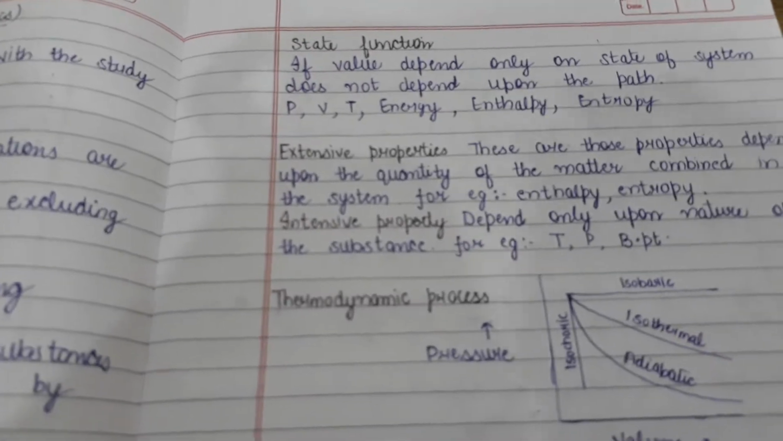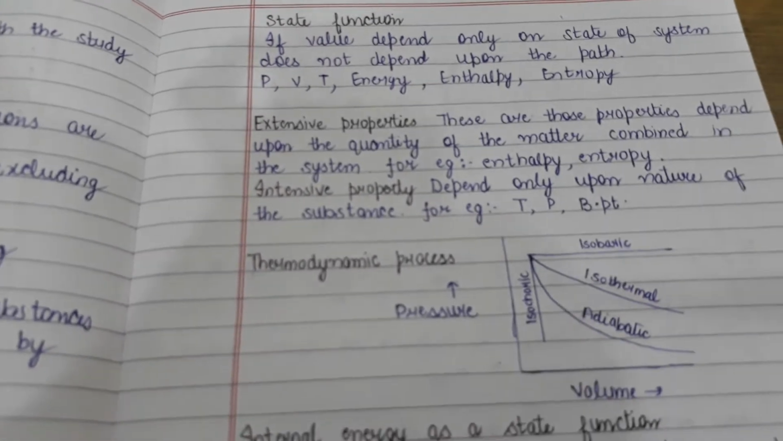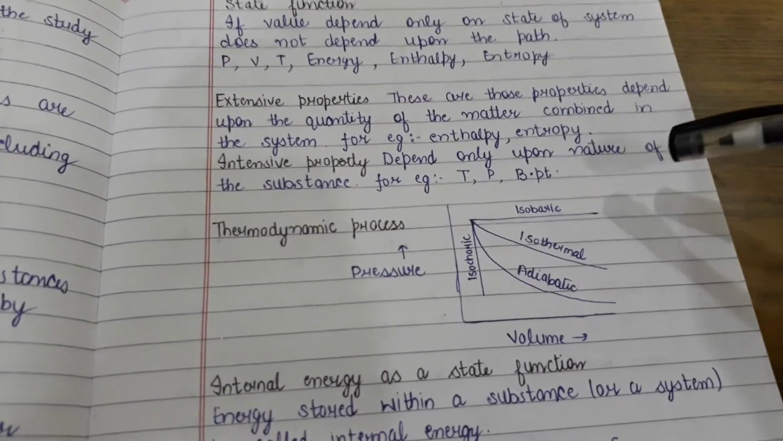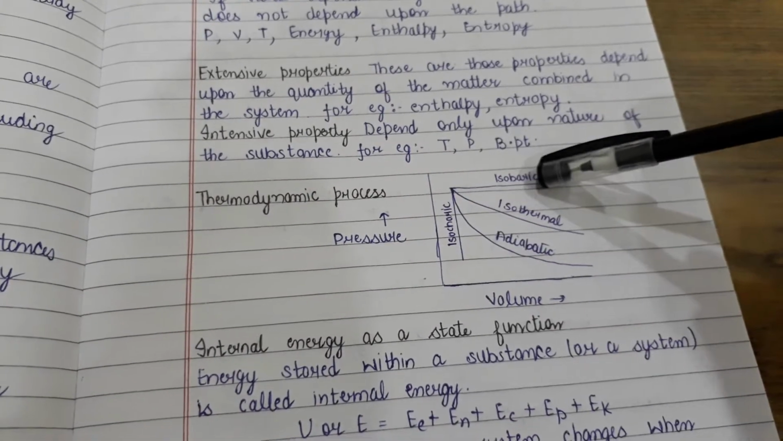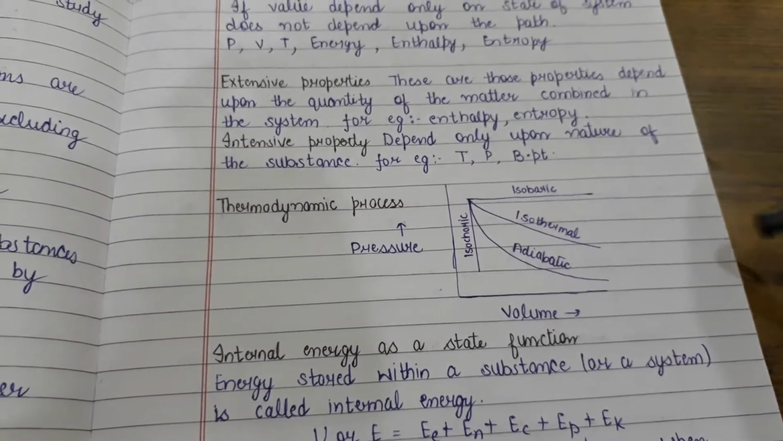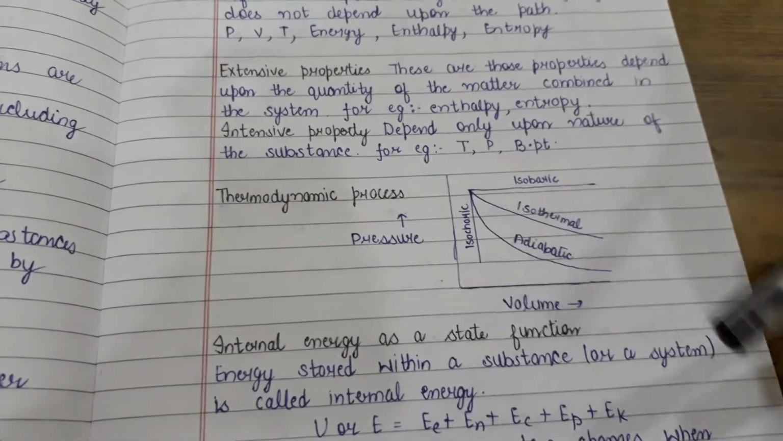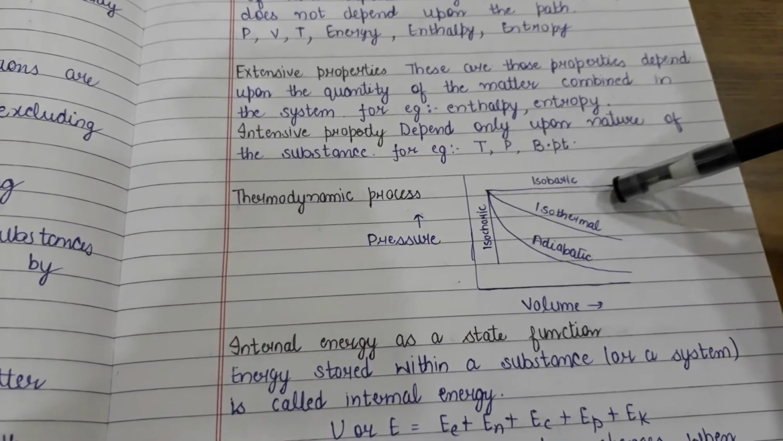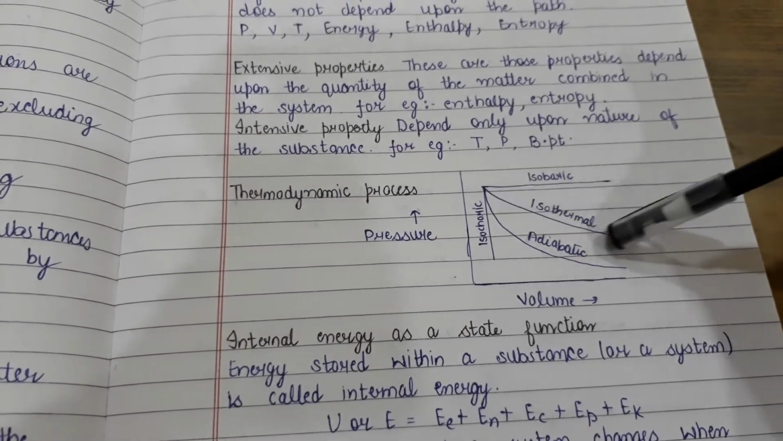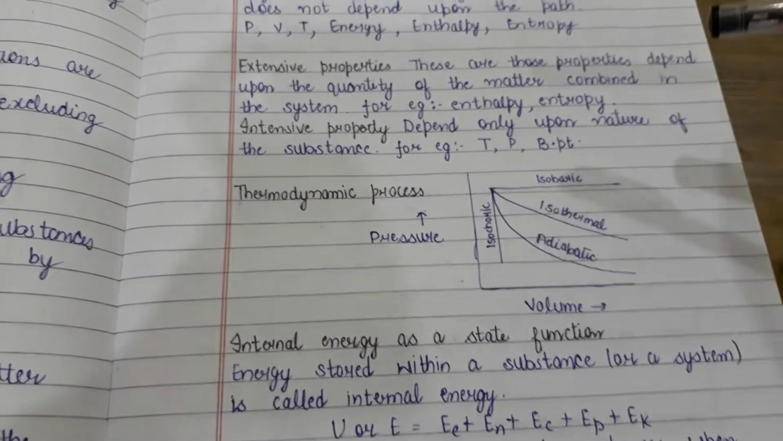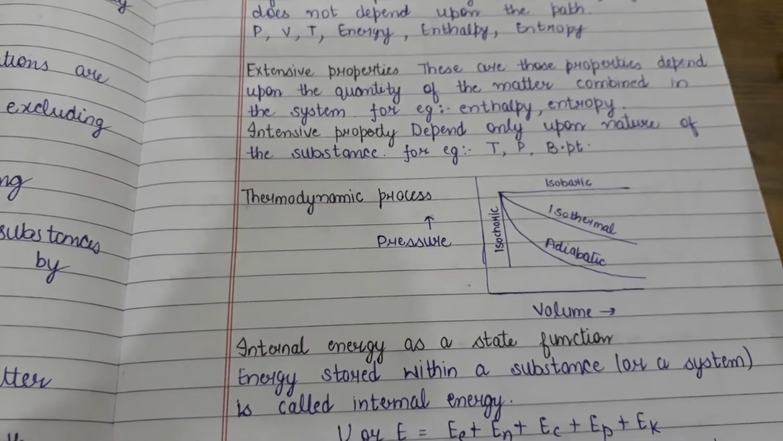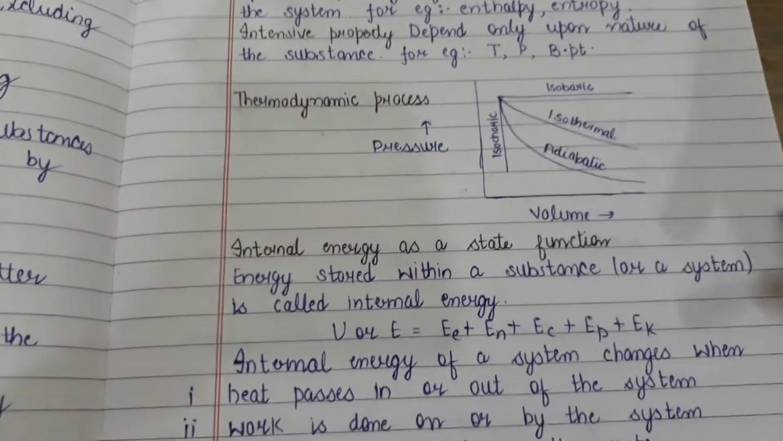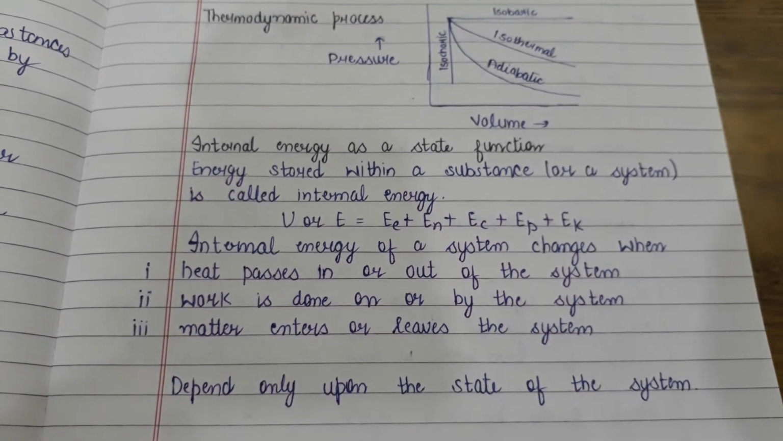Now, extensive properties. These are those properties which depend only on the quantity of matter, and intensive properties depend upon the nature of the substance. Now, thermodynamic processes. When the volume is constant, the process is called isochoric. When the pressure is constant, the process is isobaric. When the temperature is constant, the process is called isothermal. When there is no change in heat, either from system to surrounding or surrounding to system, these processes are called adiabatic processes.